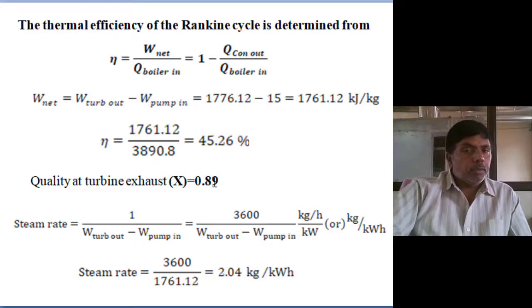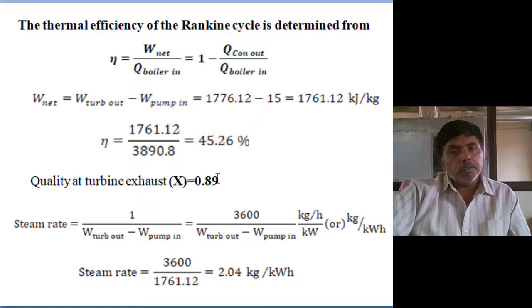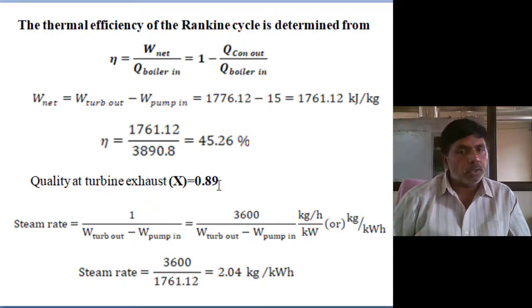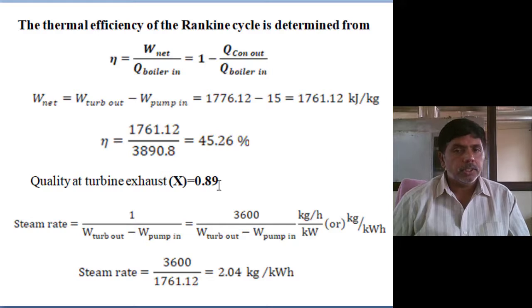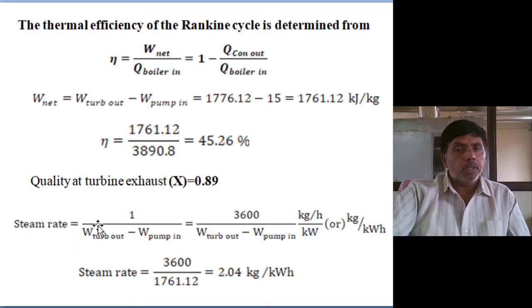Then the quality of the steam at the turbine exit, the low pressure turbine exit, we determine as 0.89. Why? Because the high pressure turbine outlet is more than 1, or equal to 1. That is the saturation condition. Next, steam rate: how much mass flow rate of steam is required, in kg per hour, as we already mentioned.